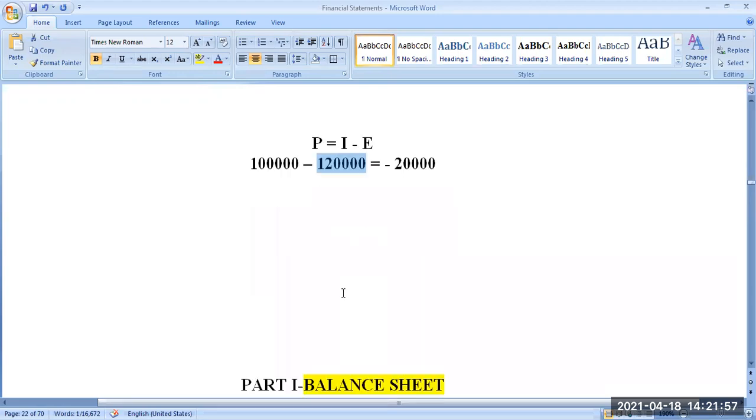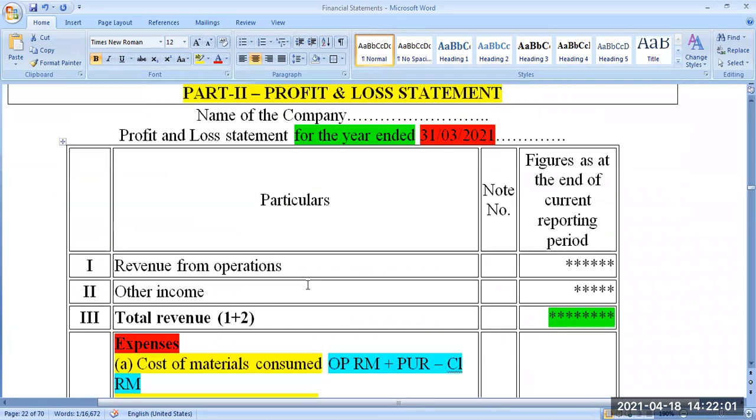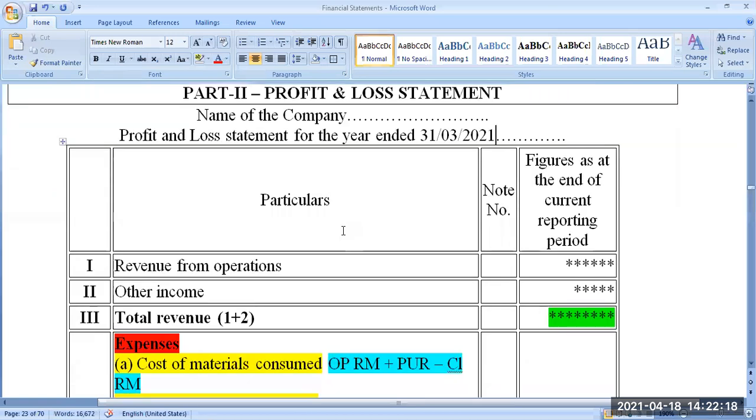To know that, the Companies Act is giving a format. How do we compare, how do we match the expenses of a company with the income of a company? For that, they are giving a format. The simple logic is the same. Expenses are compared with the income. That is the profit or loss. But how do you compare that? In what format do you compare that? The Companies Act is giving you the format.